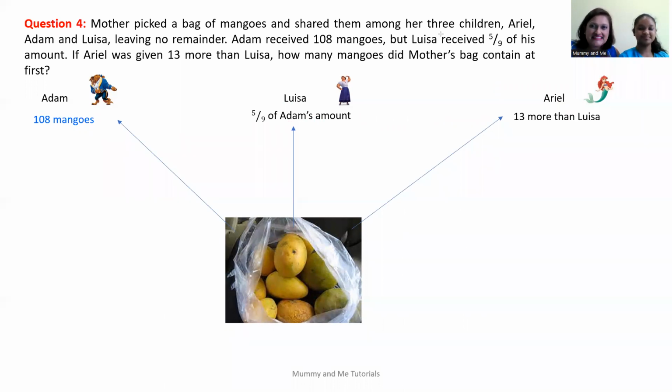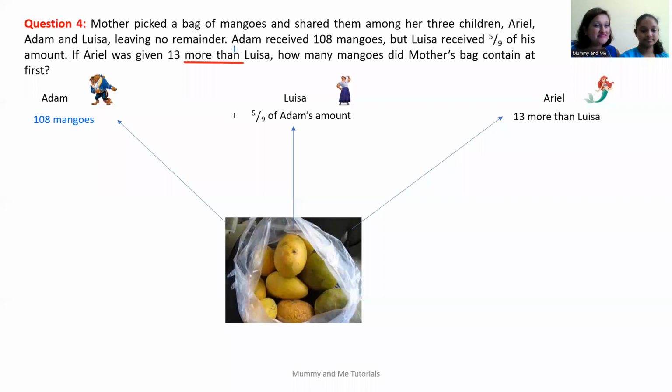Now, looking at this section, do you see any keywords? Of. What does of mean? The word of means to multiply. Okay, so that's important. So when we see 5/9 of, it means to multiply that amount. And then in this section, if Ariel was given 13 more than Louisa, do you see any keywords? More than will be the keyword. And what exactly does more than mean? More than means you have to add. Okay. So important keywords.